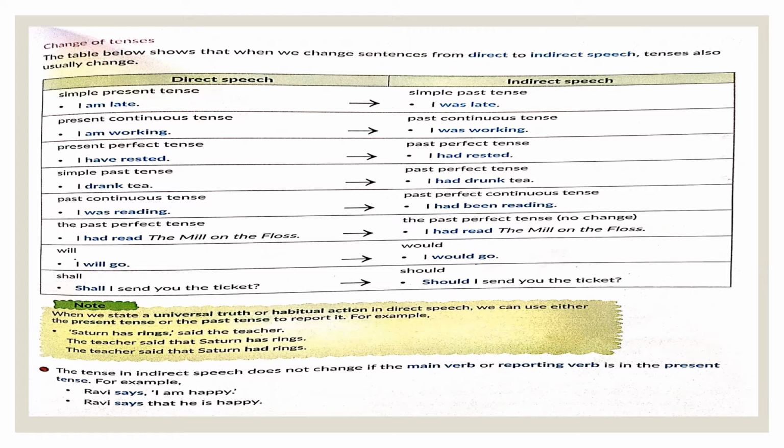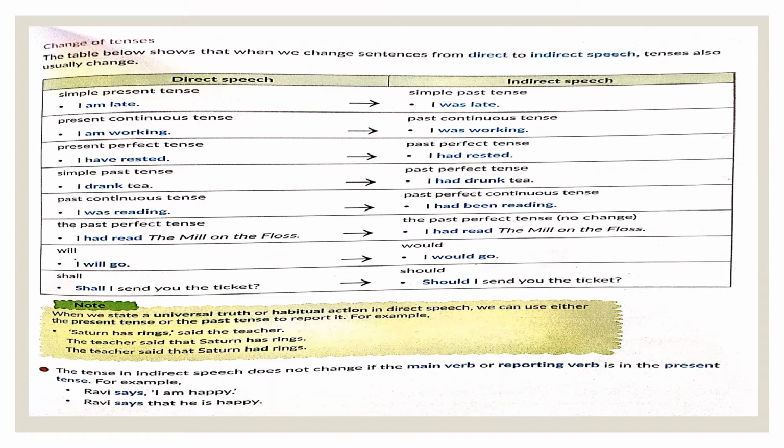Now, if a sentence is in present continuous tense, I am working, if you're reporting it in indirect speech, it becomes I was working. Present perfect tense, I have rested, turns into past perfect tense, I had rested. Simple past tense, I drank tea, becomes past perfect tense, I had drunk tea. Past continuous tense, I was reading, becomes past perfect continuous tense. So the past perfect continuous of was reading is had been reading. So the sentence in the indirect speech will now be I had been reading.